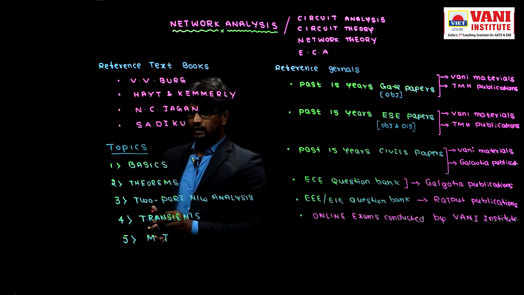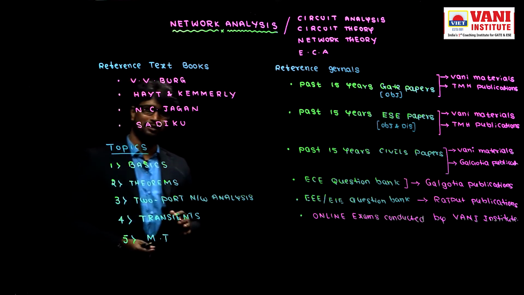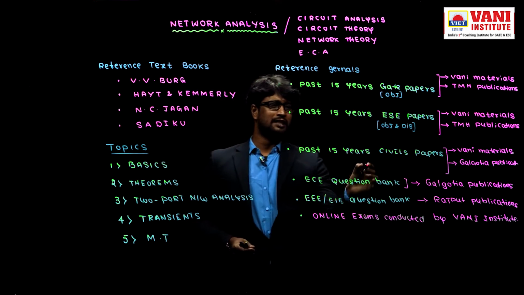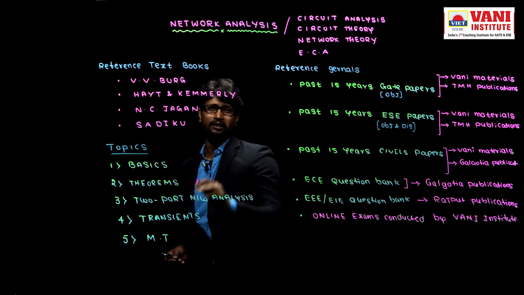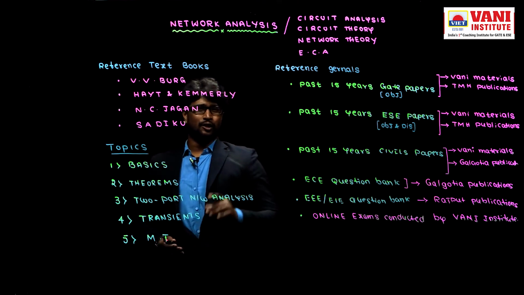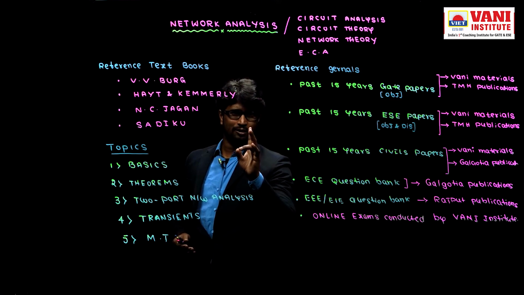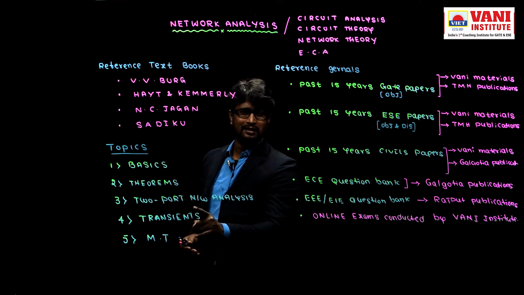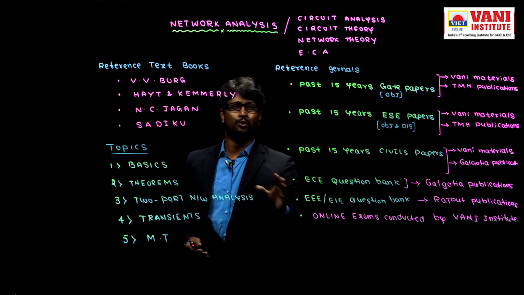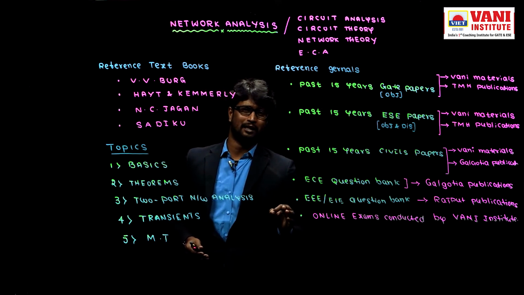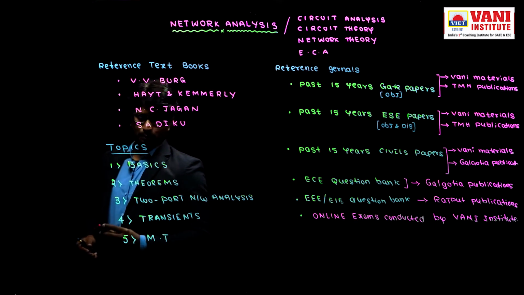So see, most probably, damn sure, check the last 15 years of papers, either engineering services or GATE or civil services, whatever papers you observe, no problem, right? Check once, damn sure minimum 1 or 2 questions came from transients. That is the importance of it: without a transient question, there is no GATE paper, no civils paper, no engineering services paper. So that is the importance of transients.